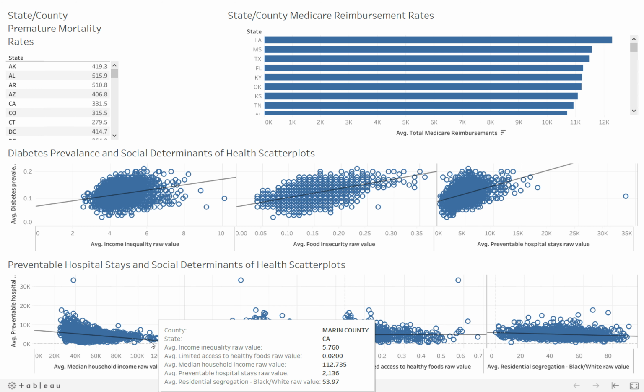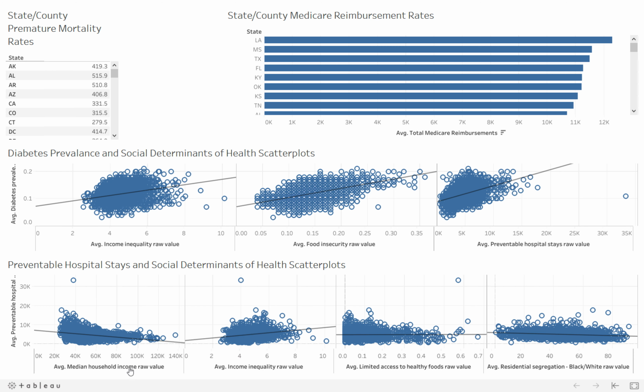The bottom row of scatter plots displays the relationship between the number of preventable hospital stays and median household income, income inequality scores, the percentage of the population that do not have access to healthy foods, and residential segregation scores. We will filter this data to just Michigan by selecting MI from the upper left table.